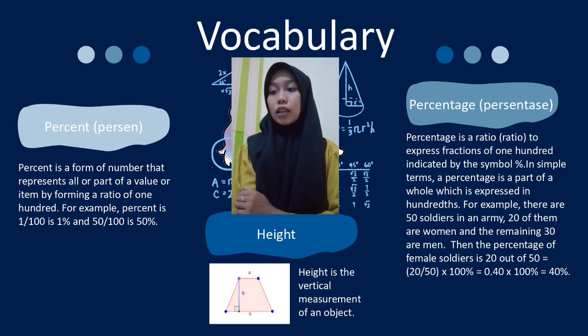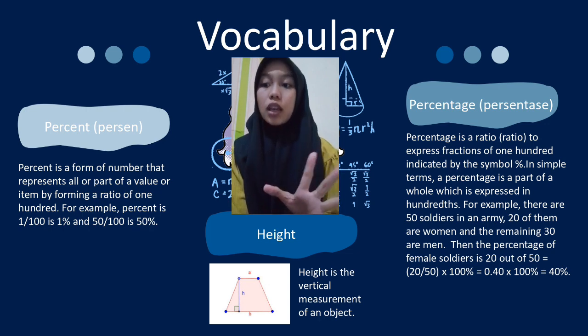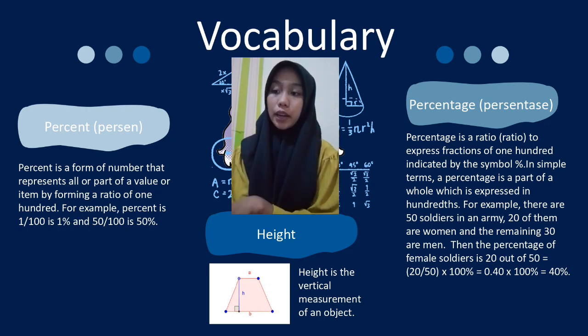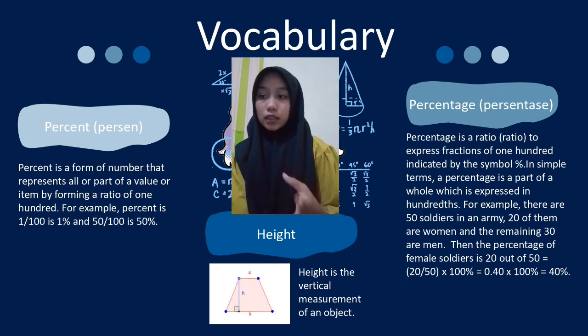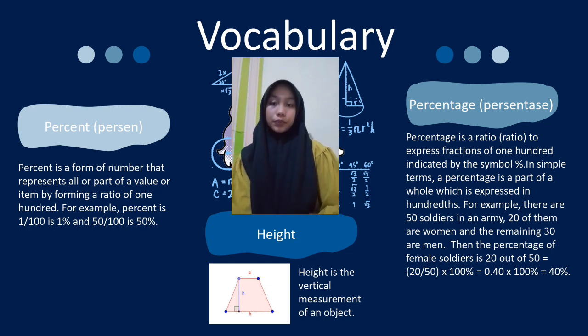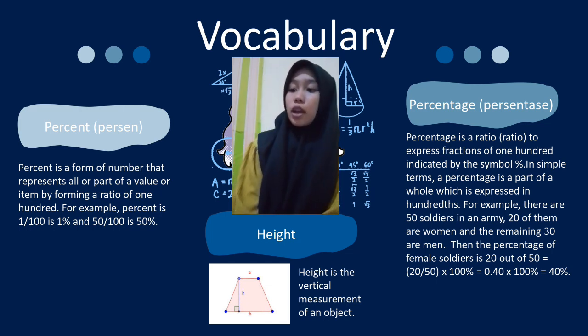For example, there are 50 soldiers in an army. 20 of them are women and the remaining 30 are men. Then the percentage of female soldiers is 20 out of 50, which is 20 per 50 times 100%, is 40%.